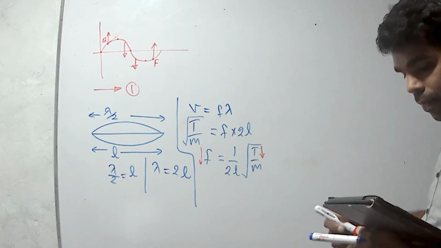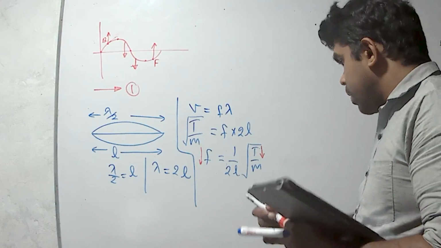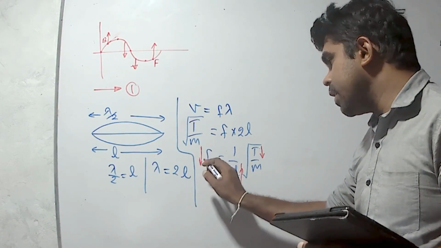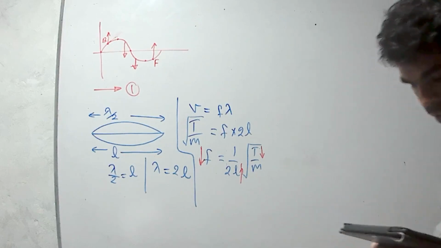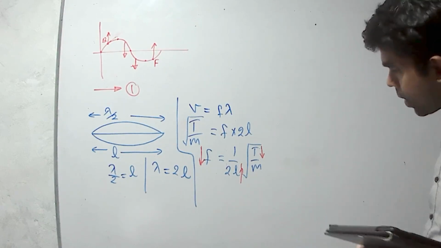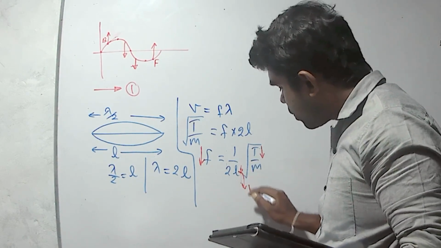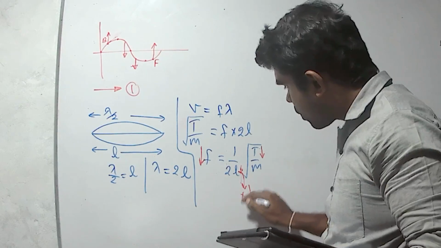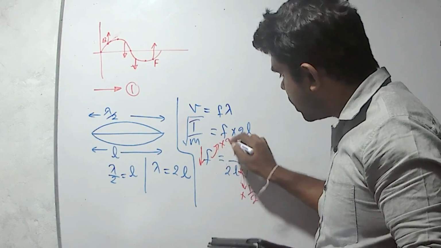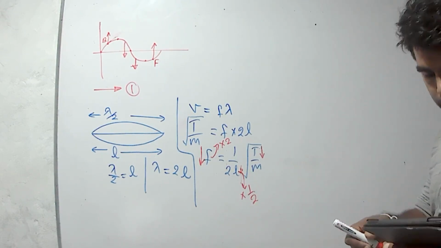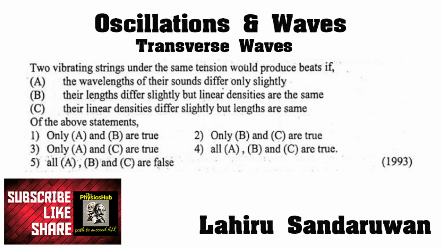Then third one, doubling the length. When increasing length, frequency is decreasing. Therefore it is also false. Halving the length. Now we can get, when length is half of the initial length, frequency should be doubled. There is an inversely proportional relationship. Then the answer is 4.